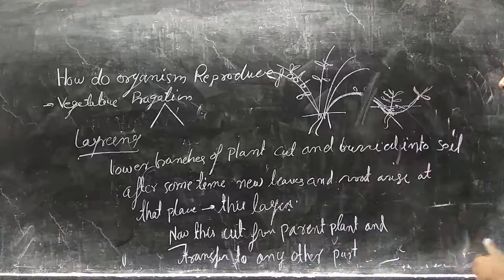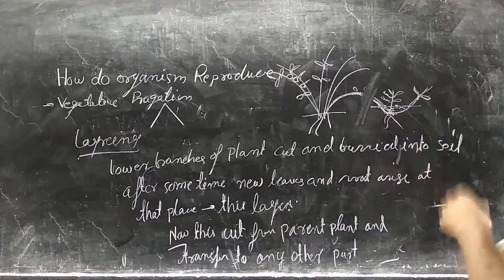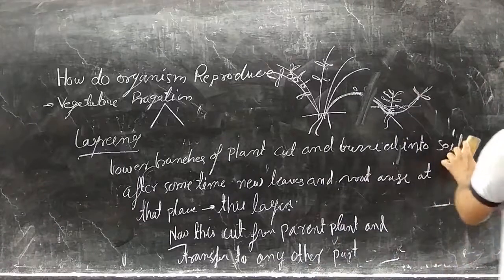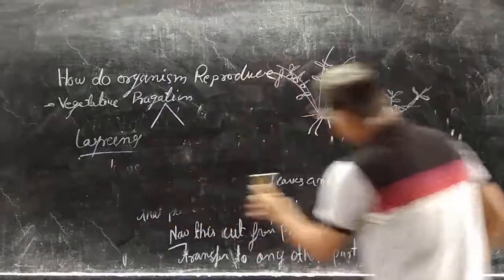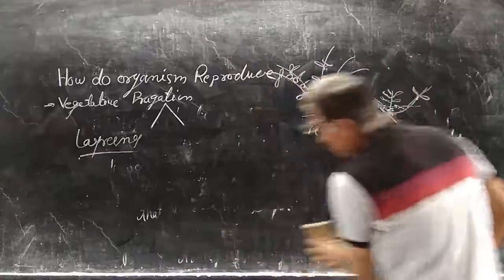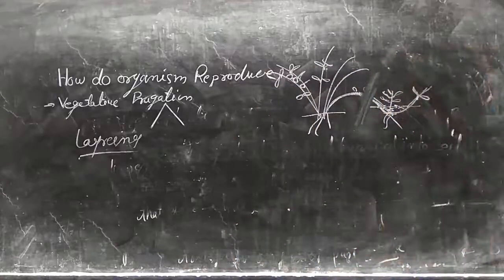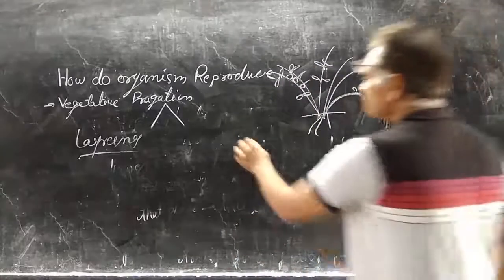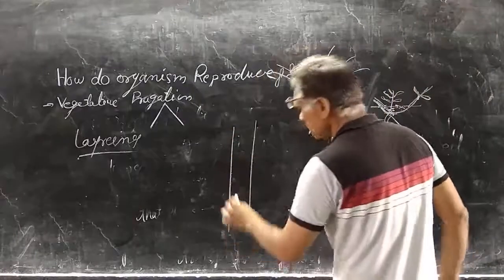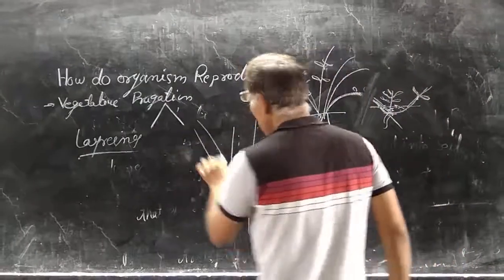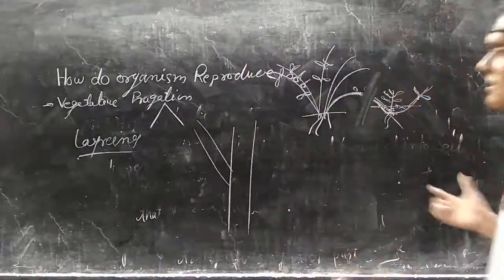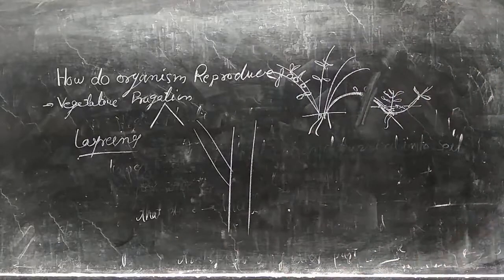This is known as mound layering, in which it happens in the lower branch. Sometimes air layering also happens, which is known as BT also. Air layering is used if the lower branch is hard and cannot bend easily.